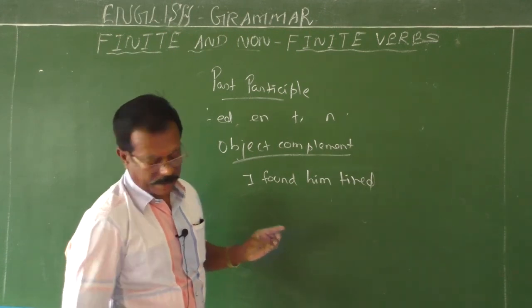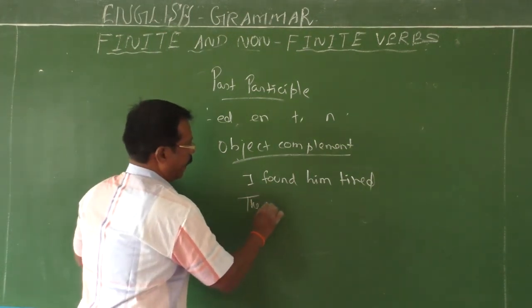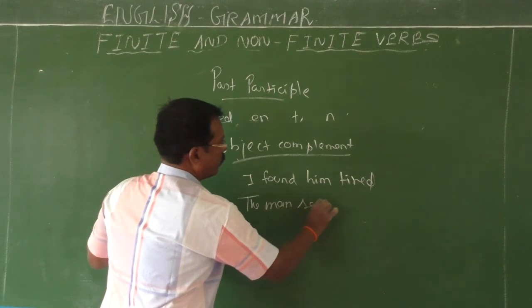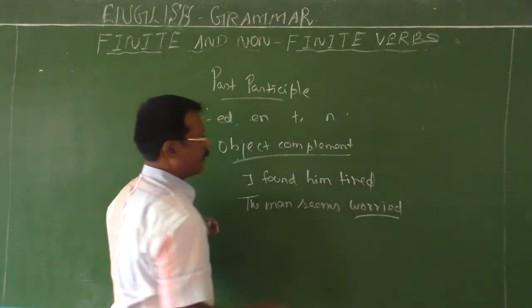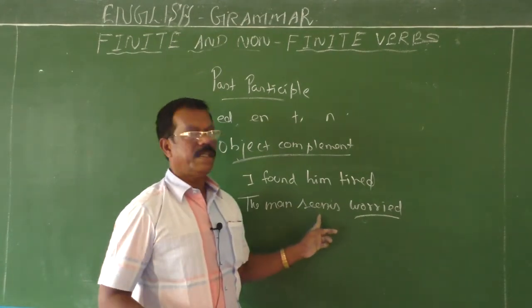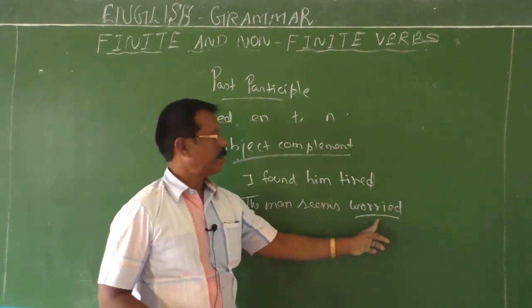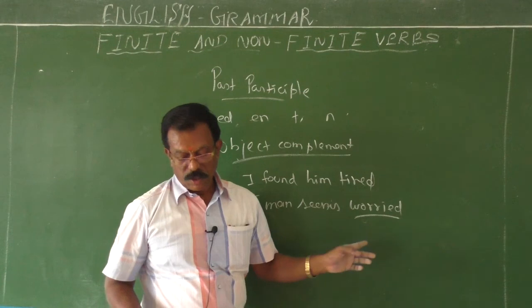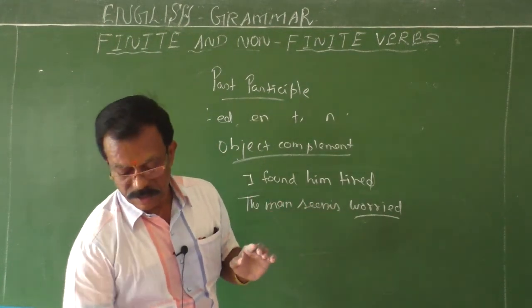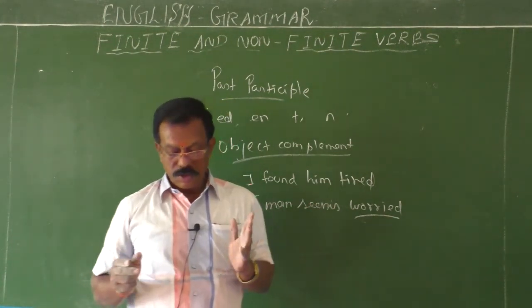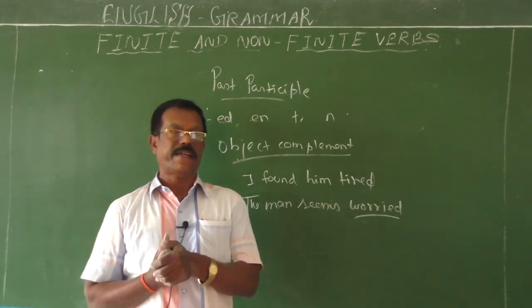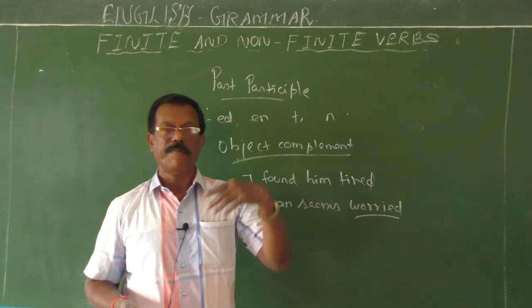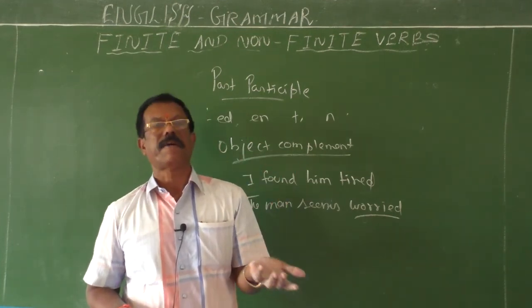As a subject complement: the man seems worried. So, seems, the man, subject complement. So what are the uses of this past participle? It is used as an adjective in a sentence. It denotes the action completed in the past. That is the use of the past participle.